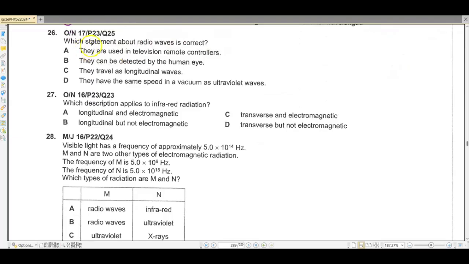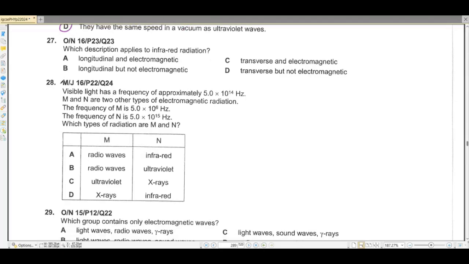Okay, question number 26. Which statement about radio waves is correct? They are used in television remote controls. No, infrared waves are used in television remote controls. They can be detected by the human eye. No, only the ones present in the visible spectrum are detected by the human eye. They travel as longitudinal waves. No, they travel as transverse waves. All the waves in the EMS spectrum are transverse waves. Okay? They have the same speed in vacuum as ultraviolet waves. Yes, this is the correct option.